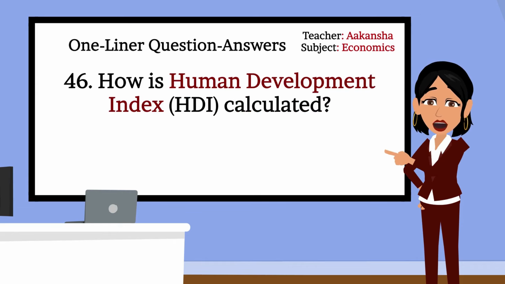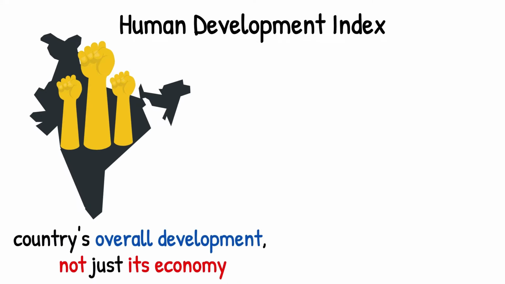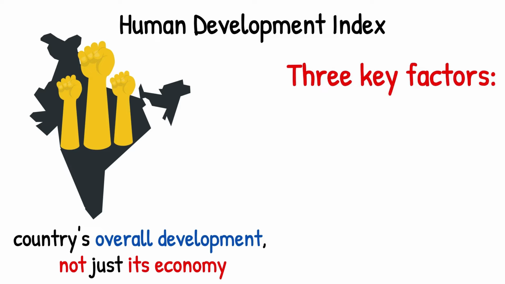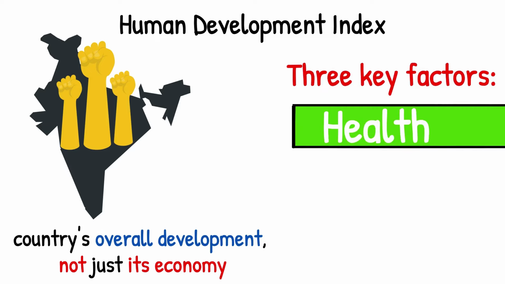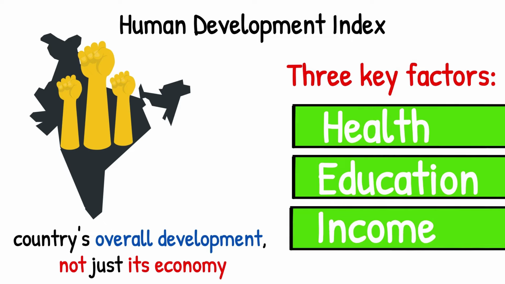46. How is Human Development Index, HDI, calculated? The Human Development Index, HDI, measures a country's overall development, not just its economy. HDI is calculated using 3 key factors: health, life expectancy, how long people live; education, schooling years, how educated people are; income, GDP per person, how much people earn.